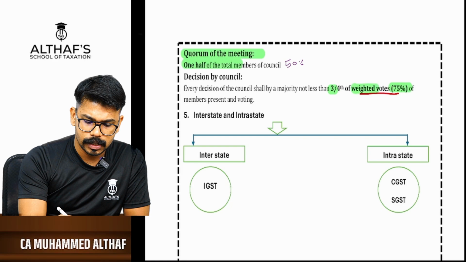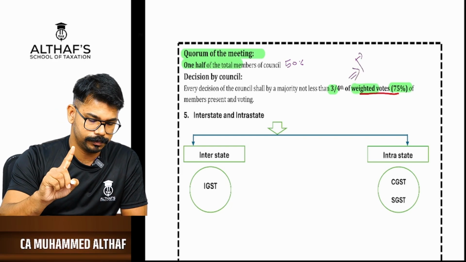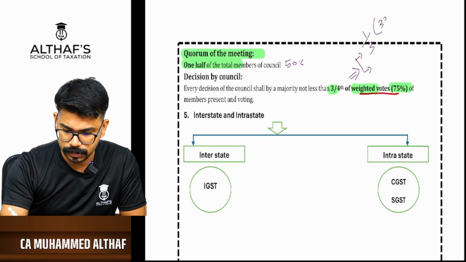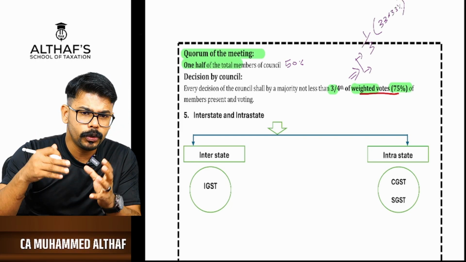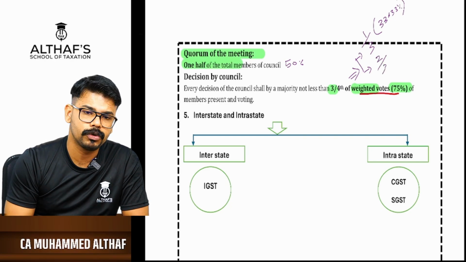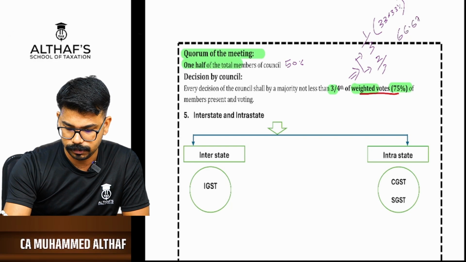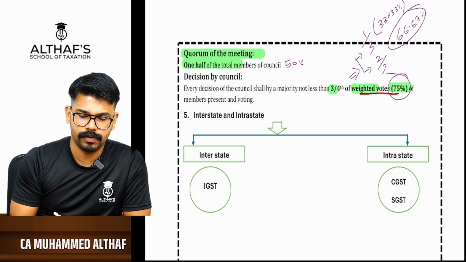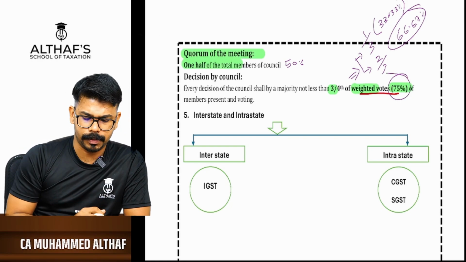What are weighted votes? The central government will have one vote, and that one vote will have a 1/3 share, that means 33.33% of the vote. And all the other states put together will have 2/3 of the vote share, that means 66.67%. This is the weighted vote. That is how you arrive at this 75%. Okay, fine. So this is the GST Council. That is the one area you have to keep in mind.